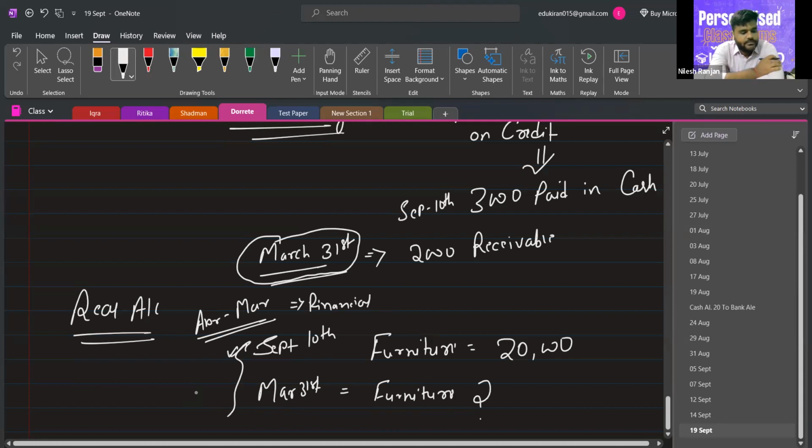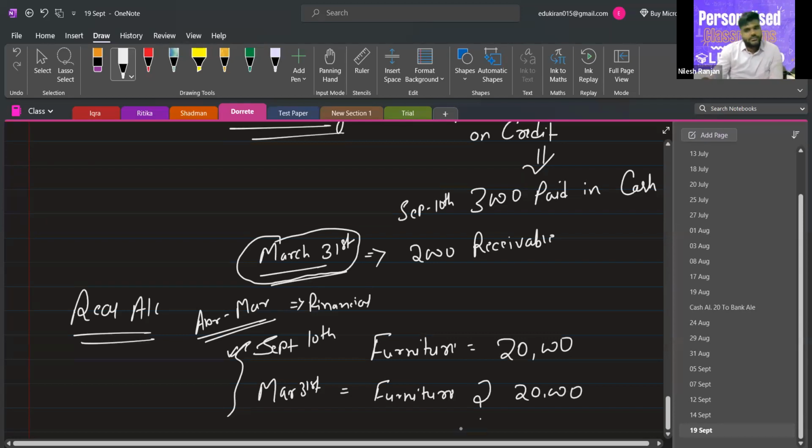Okay. So what will be the value of furniture we will show in our books on March 31st? It will be the same amount because there is no purchase or sale of furniture during the year. So it will be 20,000.